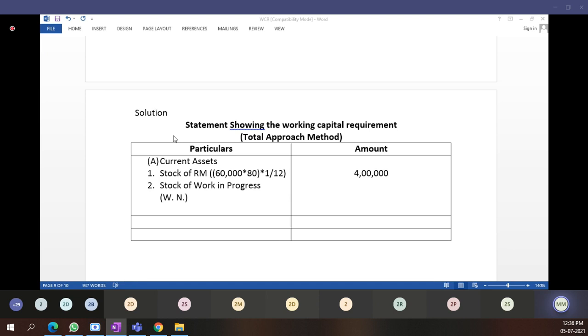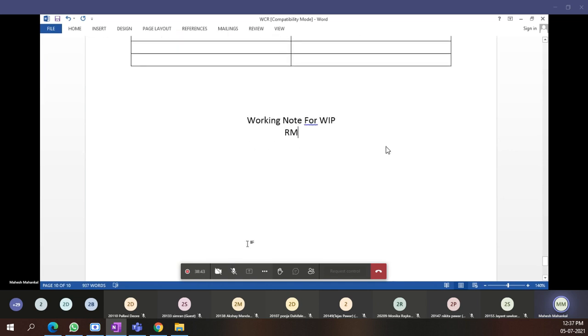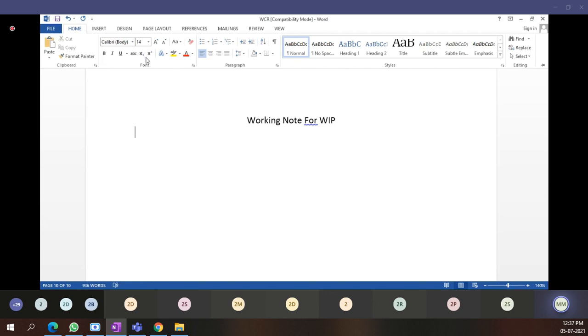Lying on the floor means we have kept the raw material for further processing. This much is clear, students? Some raw material, some semi-finished goods also we are keeping on the floor. Just I will insert for you.